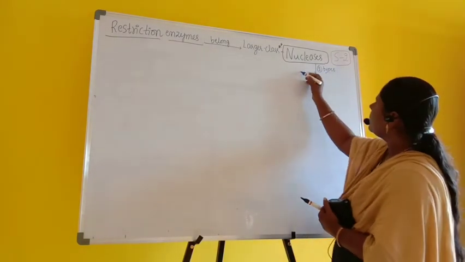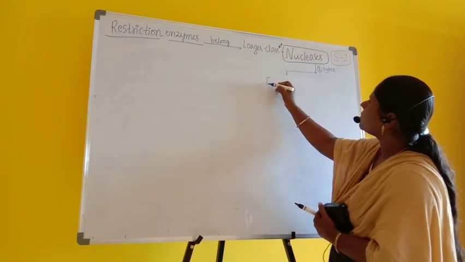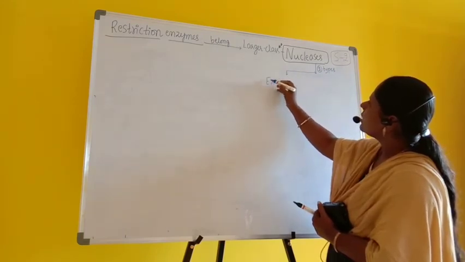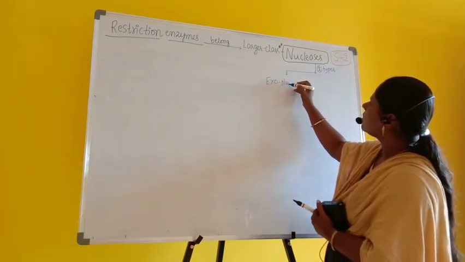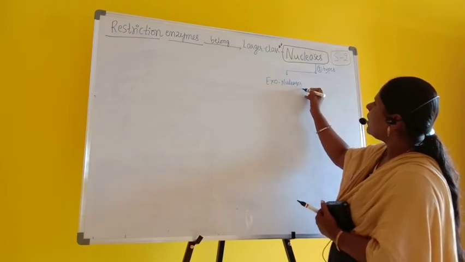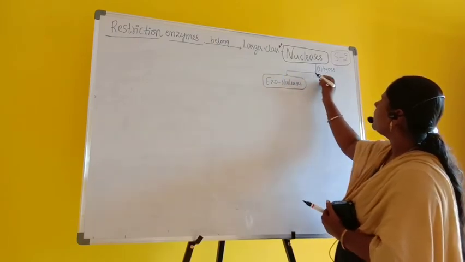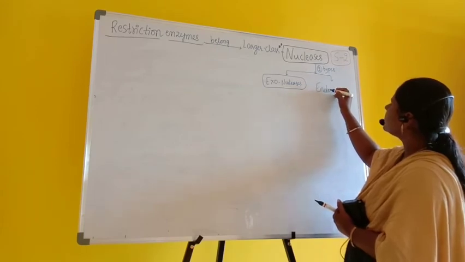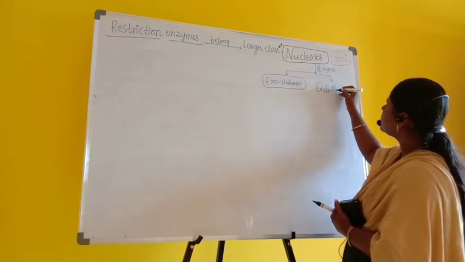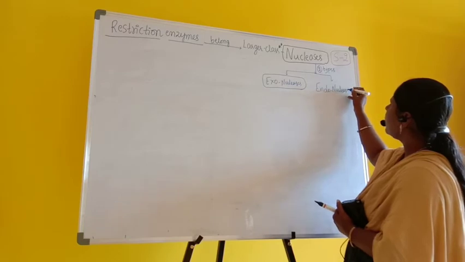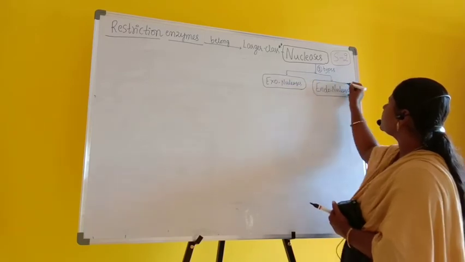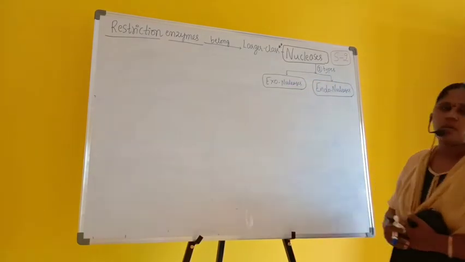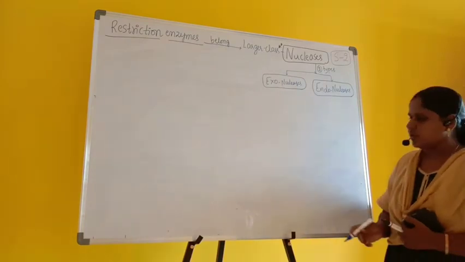What are they? They are referred to as exonucleases and endonucleases.